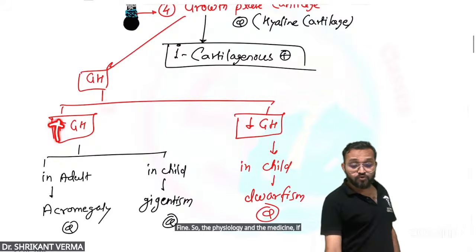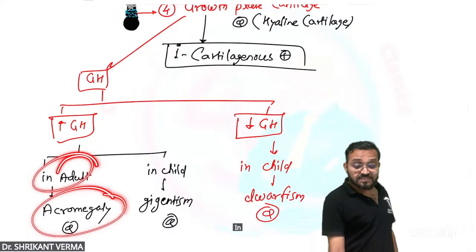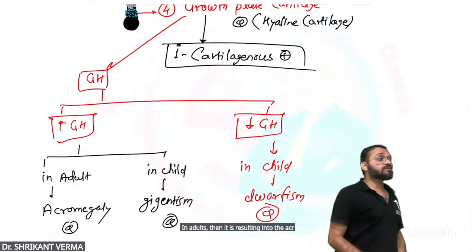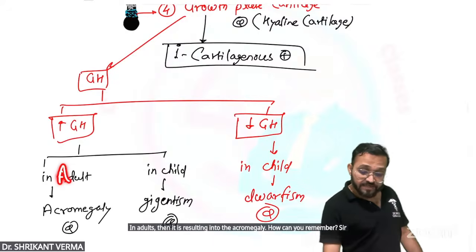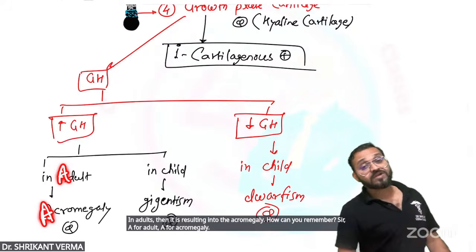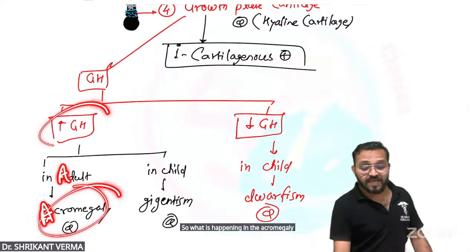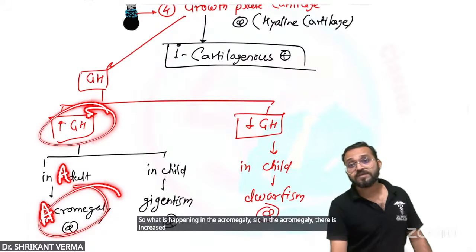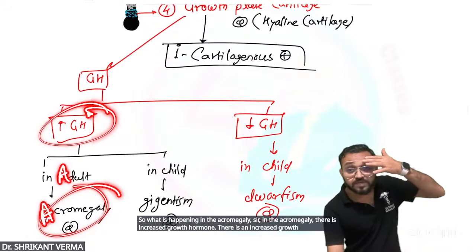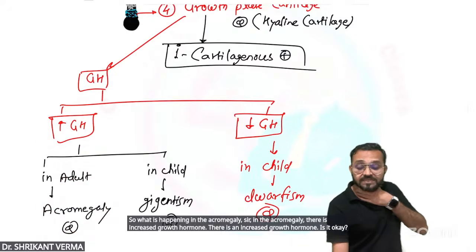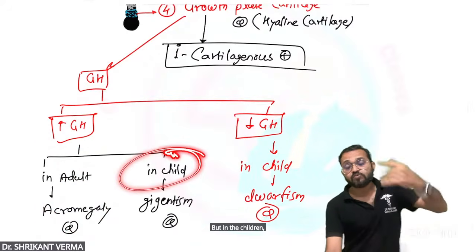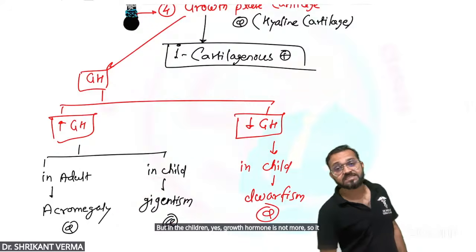If there is more growth hormone in an adult, it results in acromegaly. How can you remember? A for adult, A for acromegaly. So what is happening in acromegaly? In acromegaly, there is an increased growth hormone. But in children, when growth hormone is in excess, it results in gigantism.